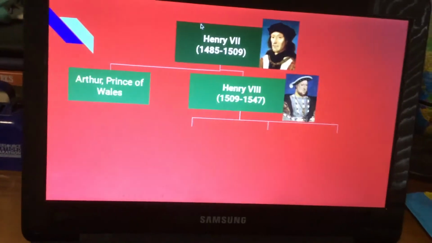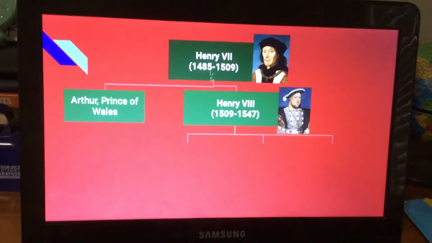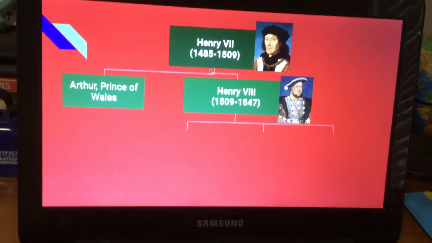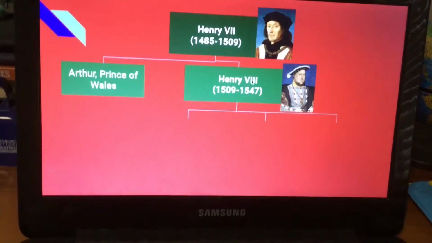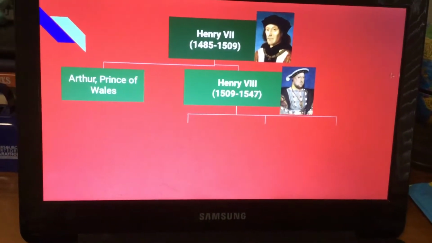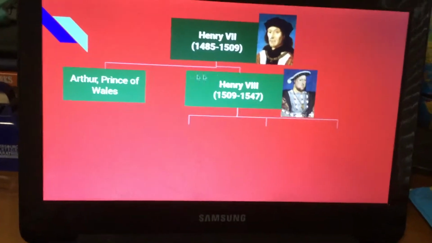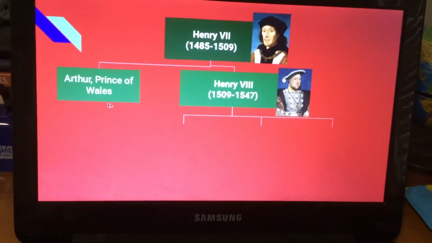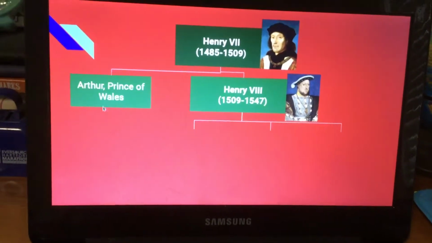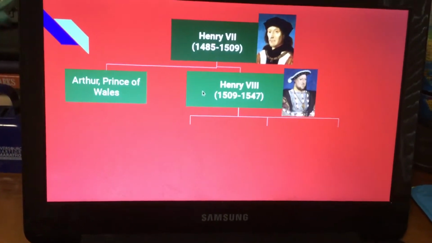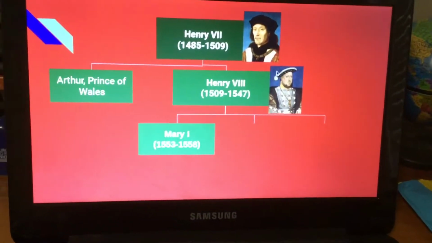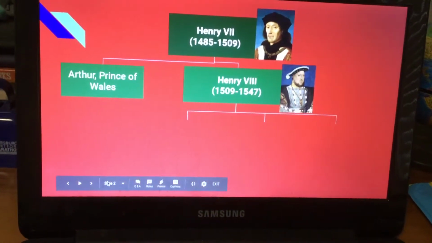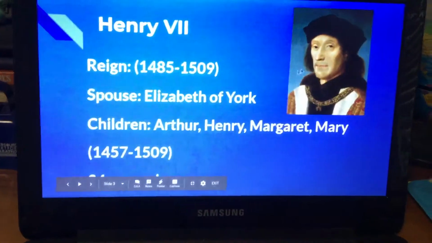So we're going to start off with the family tree. So this is the beginning. King Henry VII had two sons, Arthur, Prince of Wales, and Henry VIII, and two daughters, Margaret and Mary, but they're not really important right now. Arthur, Prince of Wales, was going to be the next king, but he died at the age of 15, and his widow married his second son, Henry. So we're going to go to him.